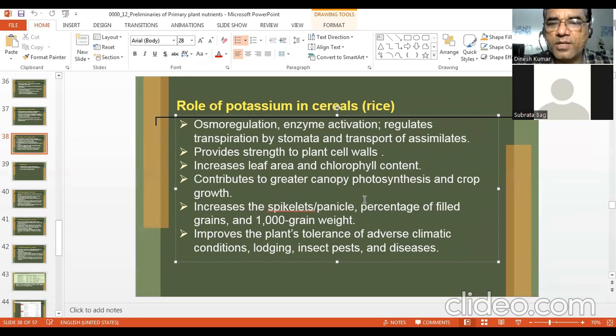Improves the plant's tolerance of adverse climatic conditions, lodging, insect pests and diseases. So it is acting as a defense, means it provides defense against lodging, defense against insect pests and diseases. So it has a very, very important role in plant.